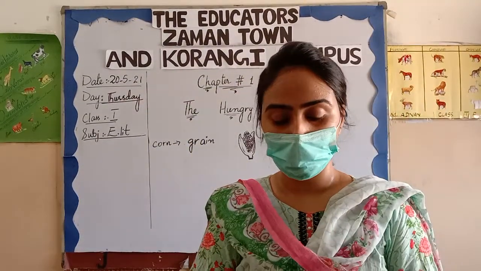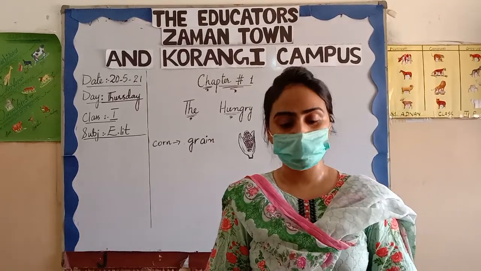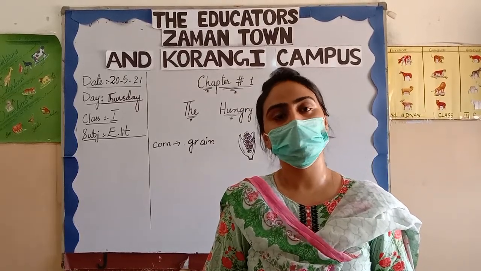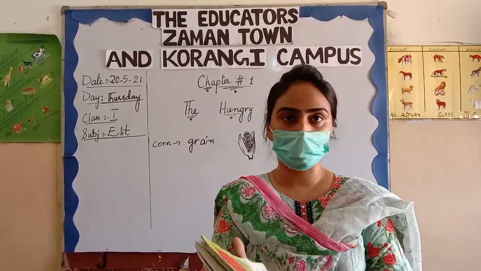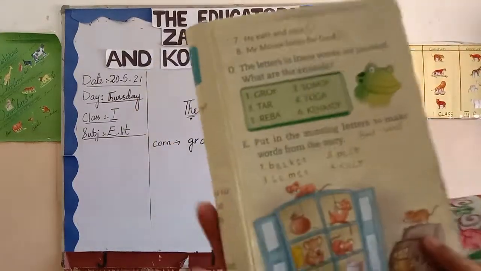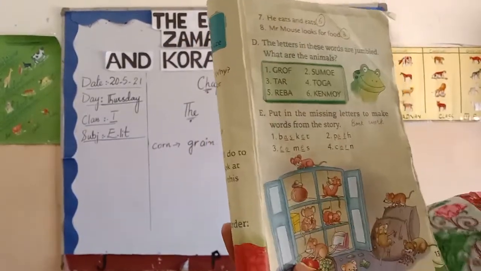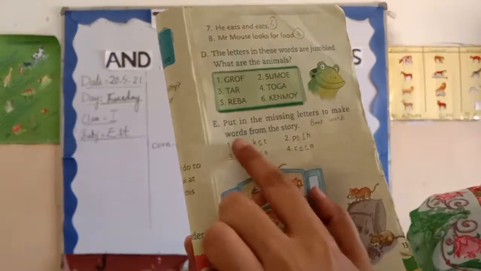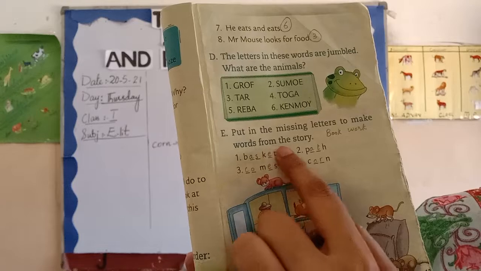Now, what is the moral of this story? We should not eat a lot. We should eat according to our tummy. So don't be greedy. This is the book work, page number 13, exercise E. Exercise E, it is a very simple exercise. Put in the missing letters to make words from the story.